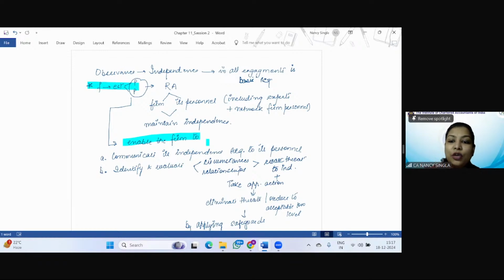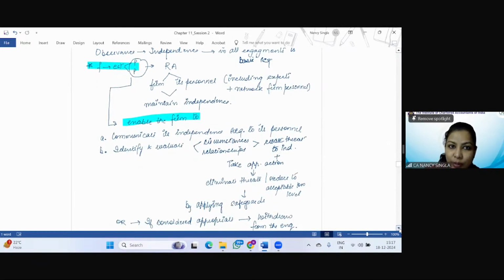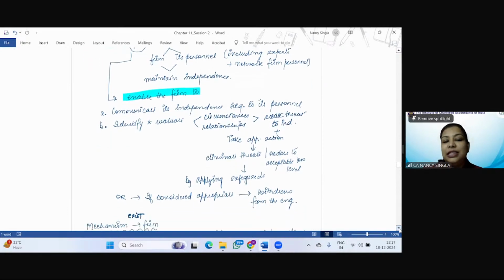So this may appear to be a lengthier point to you, but if you try to understand, this is nothing but what you all have already done in the earlier part of this chapter, right? Or if considered appropriate, to withdraw from the engagement, right? So I'll repeat this.